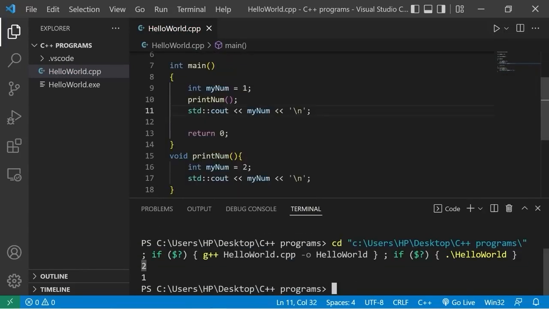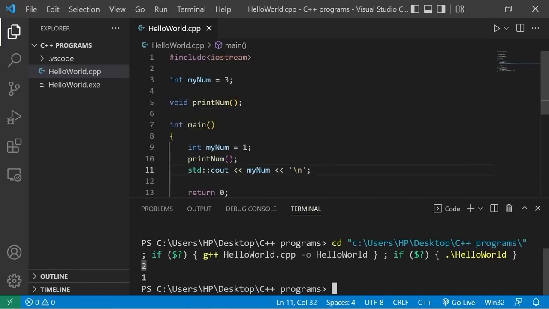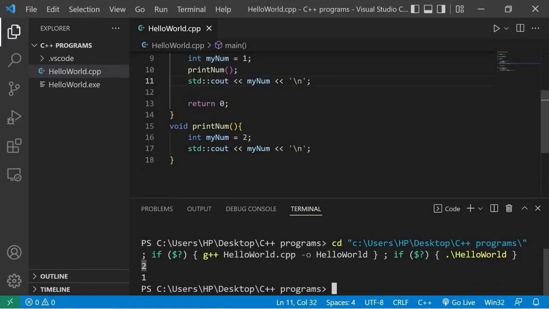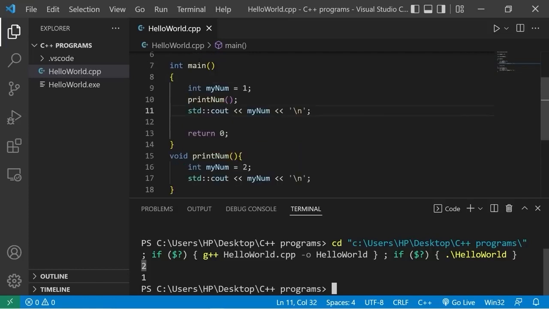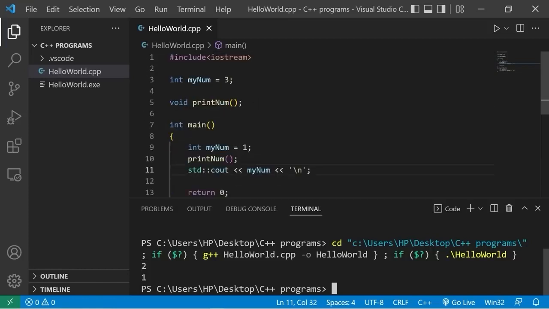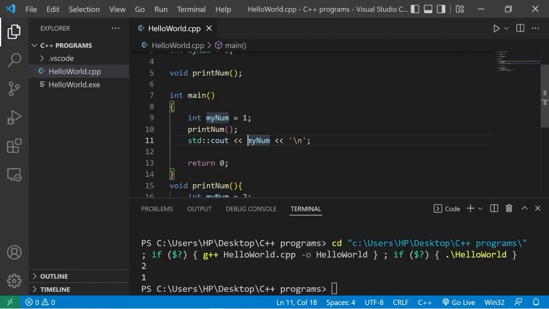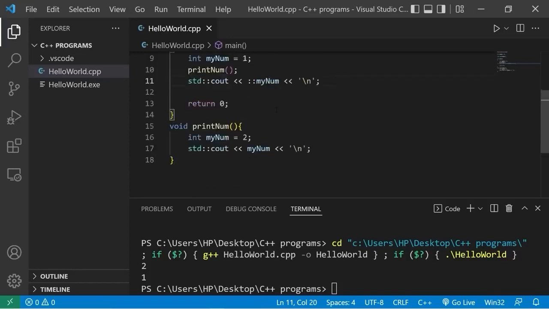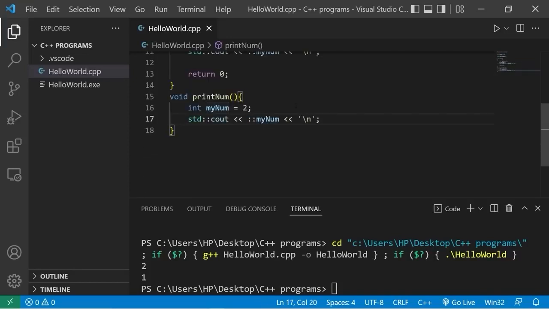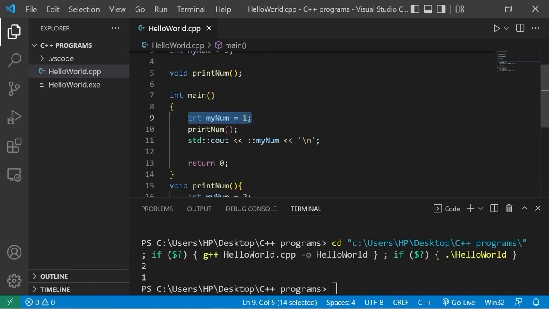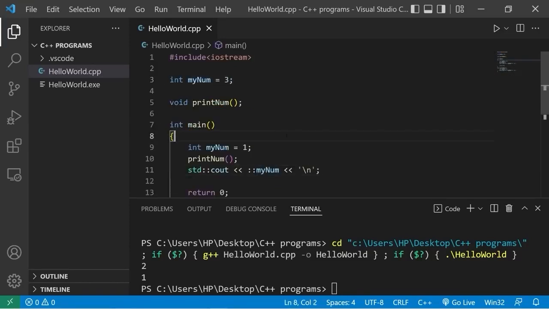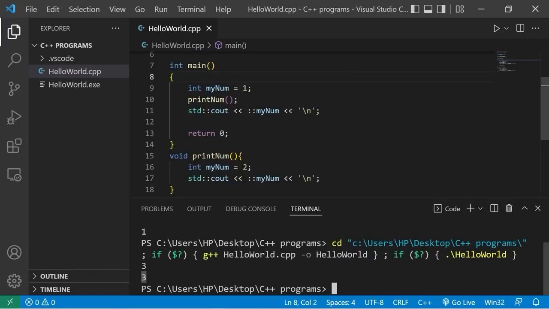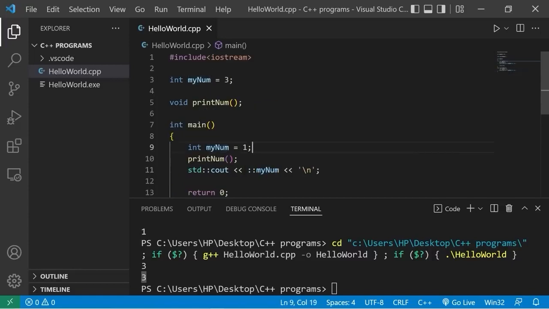A function will use any local variables first, before resorting to any global variables. That's why our printNum function prints 2, and the main function prints 1. If you'd rather use the global version, you can use the scope resolution operator. So precede your variable name with 2 colons. That is the scope resolution operator. I'll do that here as well. In place of using the local version of mynum, we will use the global version. And we will print 3. We're using the global version of mynum instead of the local version.